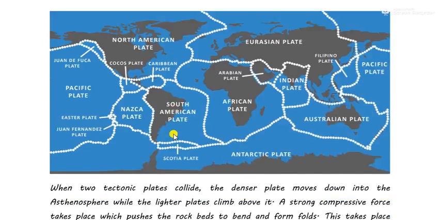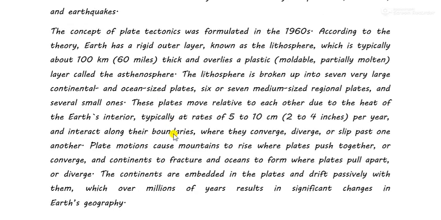Now, what happens? These plates move relative to each other due to the heat of the Earth's interior. Relative means these plates move close to each other due to the Earth's interior, typically at the rate of 5 to 10 centimeters per year. So they are moving at a very slow pace, basically 5 to 10 centimeters per year.